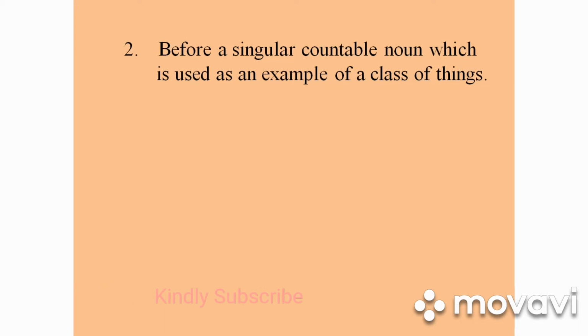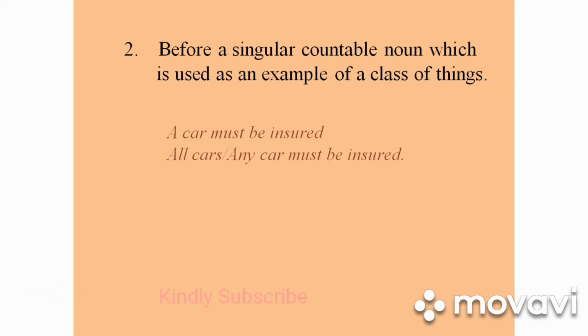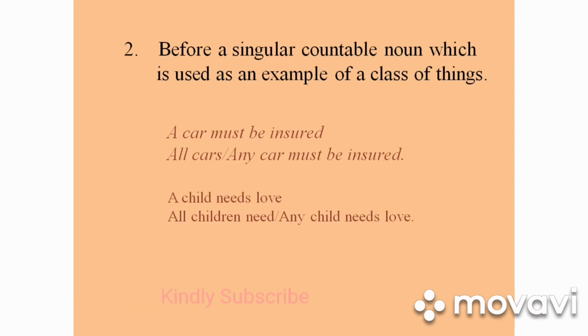Two, for a singular countable noun which is used as an example of a class of things. For instance, a car must be insured. It means all cars or any car must be insured. Similarly, a child needs love. Here, all children need love, or any child needs love.